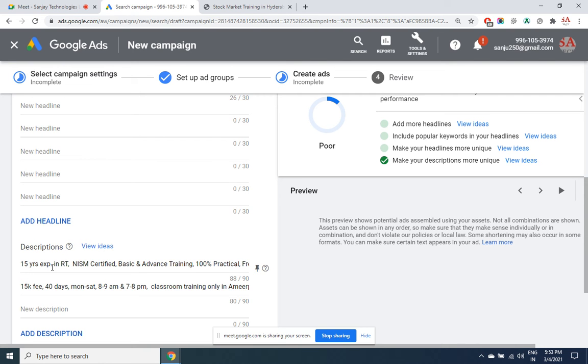Then there may be people who cannot spend 40 days. They may want a crash course. There may be at least 10 people like that. So I wasted another 10 clicks.